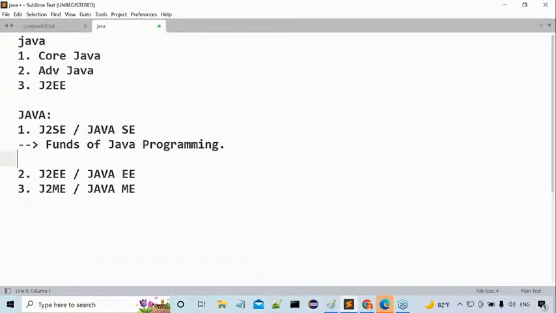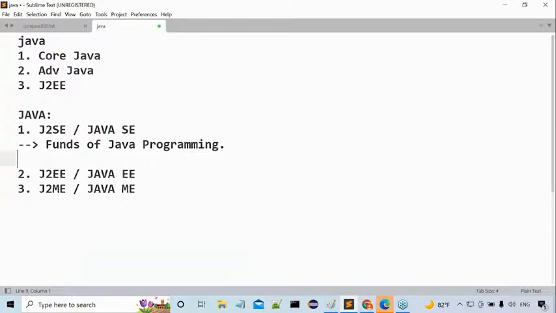Okay, sir, understood. J2SE will cover only the fundamentals of the Java programming language. That means basics only. Object orientation is one of the basics. Exception handling is one of the basics. Multi-threading is one of the basics. Collection framework is another basic. Streams is another basic. And so on, a number of basics are available. All these fundamentals will be covered inside J2SE.